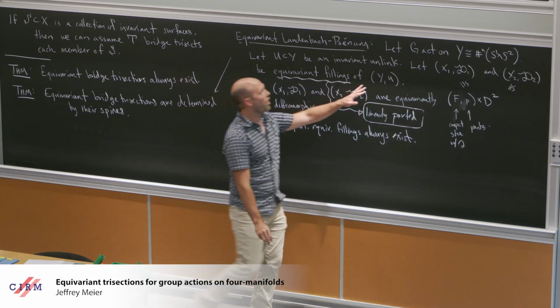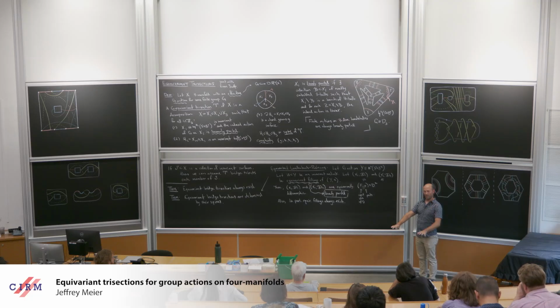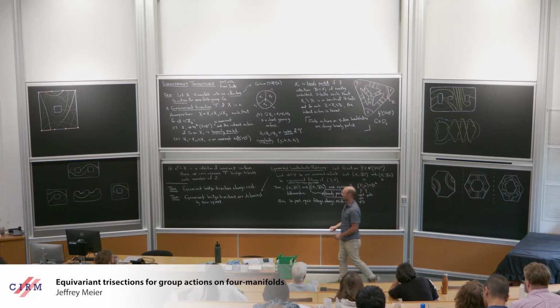So given this Y, I can always fill it by a G-equivariant four-dimensional one-handle body that's linearly parted, and if I fill it in two different ways, they're G-diffeomorphic. Okay, so this is what you want for a Laudenbach-Poénaru theorem in the setting of equivariant four-manifold topology.